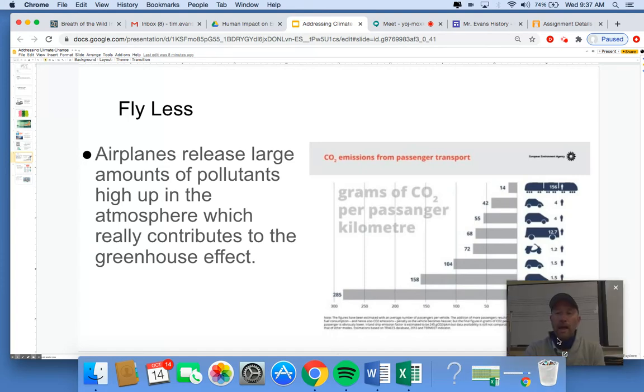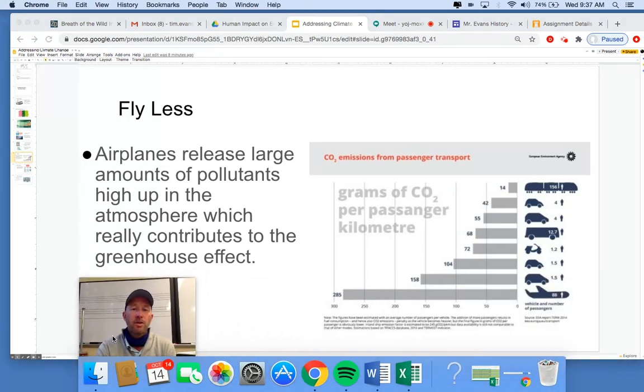We can, as I said, fly less. Airplanes release really large amounts of pollution into the atmosphere, which has a huge impact. So look at this. This is the amount of pollution per vehicle. Here are airplanes, by far the worst. Here are trains, by far the best. All right? So if you have an option, sometimes you have to travel. That's just life, right? You got to go overseas, you got to go see family. But it's really detrimental, the people that fly all the time.